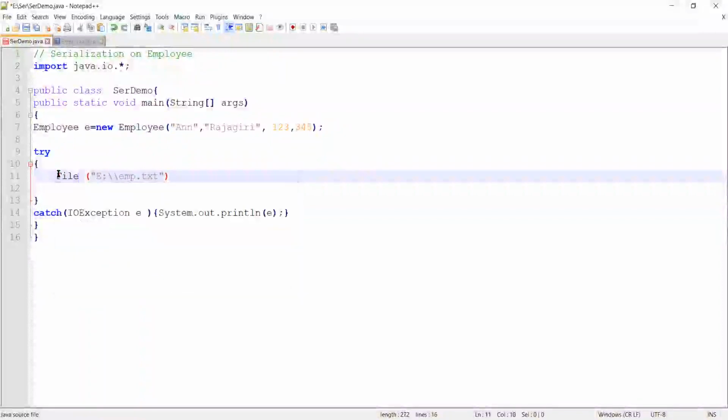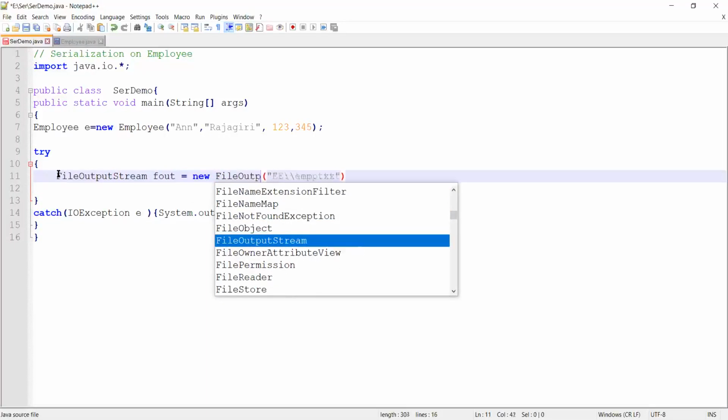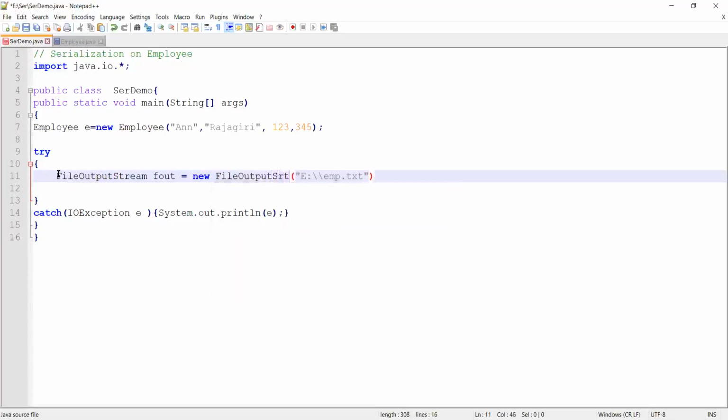So I will create a file output stream, because I'm planning to write it onto this file. Just like any normal thing, I'll give an object file fout is equal to new file output stream.